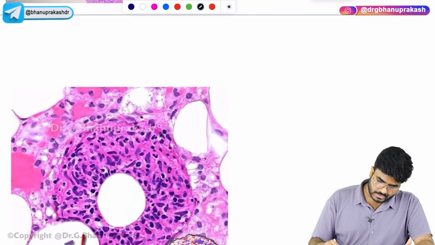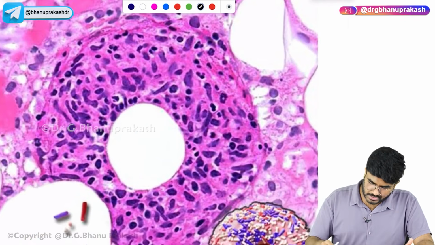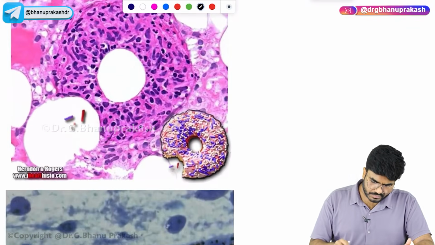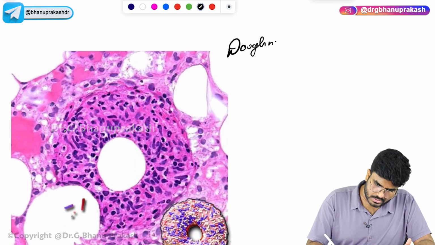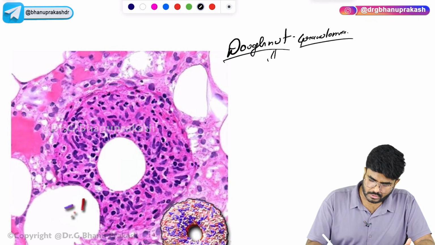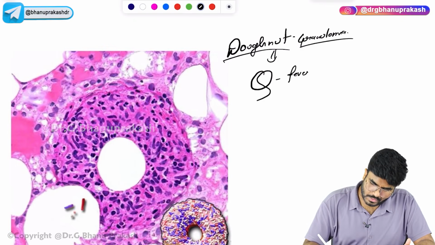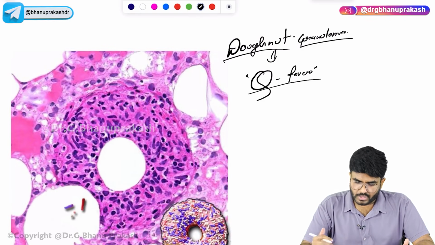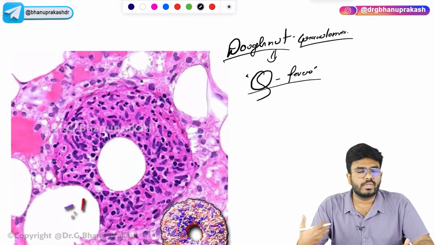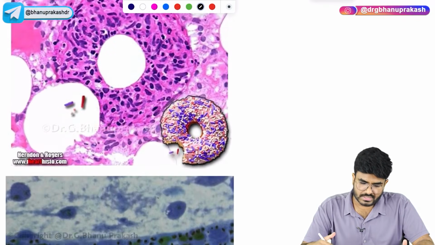Next, look here. This granuloma is looking like a donut, right? So, this is called a donut granuloma. These donut granulomas are seen in which condition? I used to remember it like this, a donut. It's Q fever. Q fever is because of which organism? Coxiella burnetii. So, donut granulomas are seen if a patient is having Q fever; he is going to have that fever for a long time. So, in the patient's tissues, what you can see is this donut granuloma.